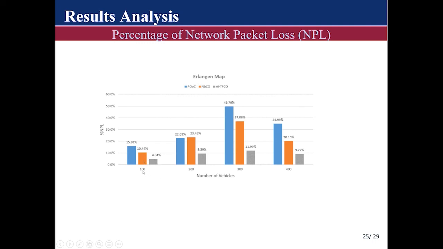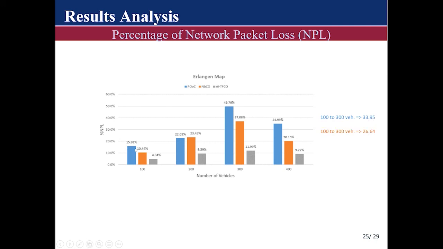The x-axis is the population of vehicles, meaning 100, 200, 300, and 400 vehicles, and the y-axis is the percentage of network packet loss incurred. What we notice here is that with the periodic omission scheme, as the vehicles increase from 100 to 300 vehicles, the number of network packet loss incurred increased, and the increment difference was 33.95.